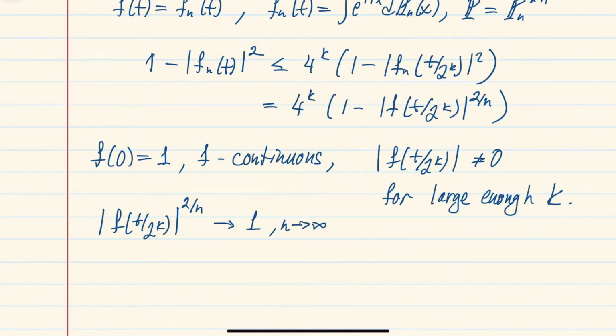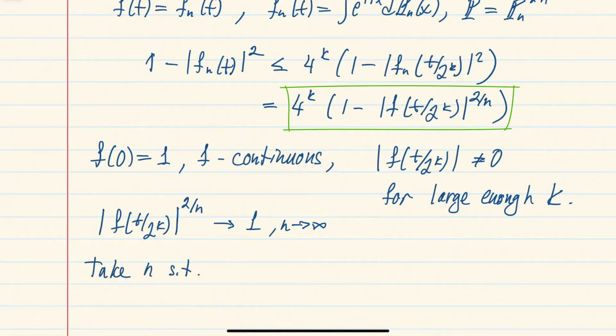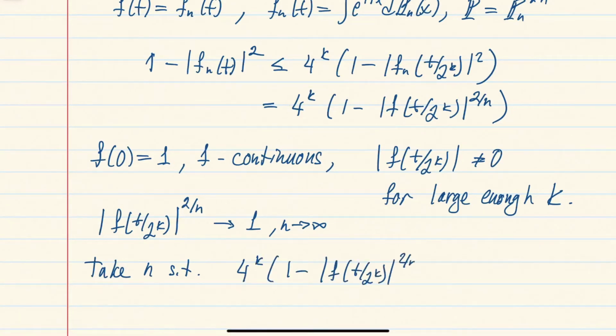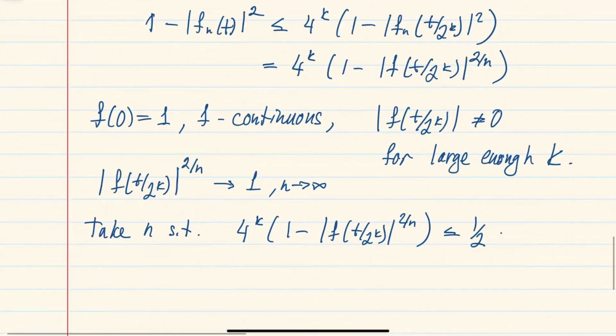In particular, we can take n so that the above bound is as small as we like, and let's say less than 1/2. Okay, so it proves that this expression on the left hand side is less than 1/2, or in other words,